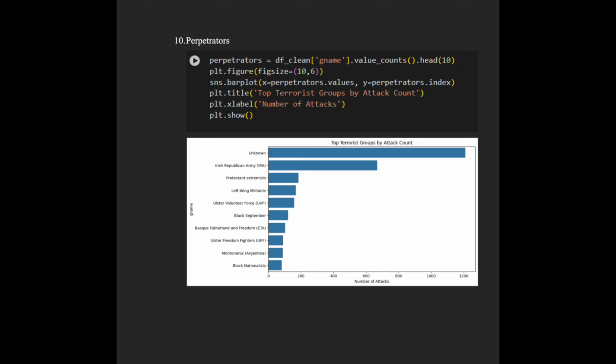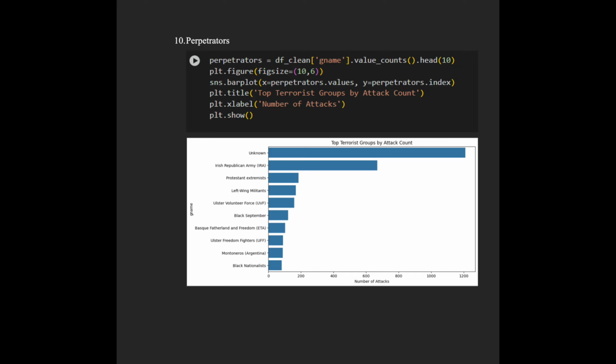In this code, I first counted the top 10 terrorist groups from the dataset using the gname column. Then I used Seaborn to create a bar chart where the x-axis shows the number of attacks and the y-axis shows the group names. I set the figure size to make it clear, added a title and labels, and finally displayed the chart. This helps us quickly see which groups are responsible for the most attacks.